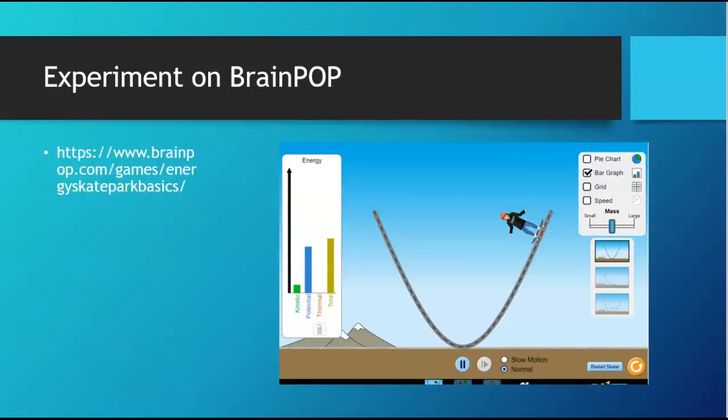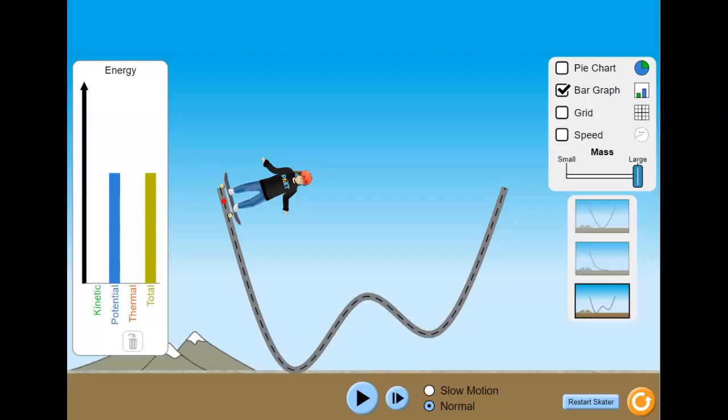Okay, I want to show you this brain pop experiment, and I want to show you just exactly how this potential and kinetic energy changes, and this will help you with your Rube Goldberg assignment. All right. Okay, now when I start this skater, I want you to watch these potential and kinetic energy bars and the total. I want you to watch the total also. All right, so right now the guy's at the very top of the hill and it has the most kinetic energy. What do you think is going to happen down here?